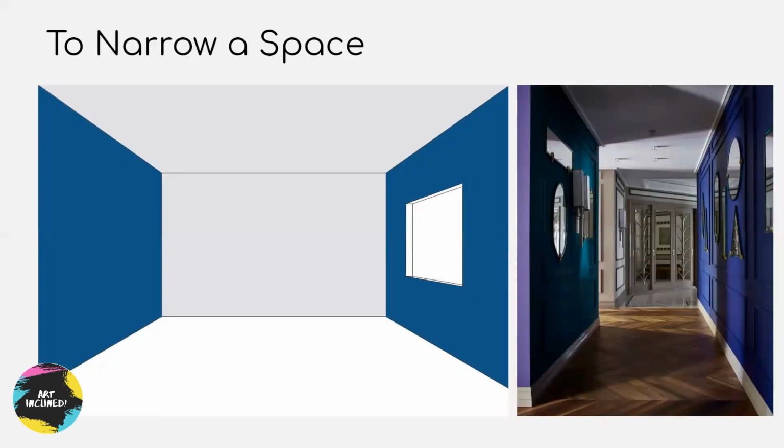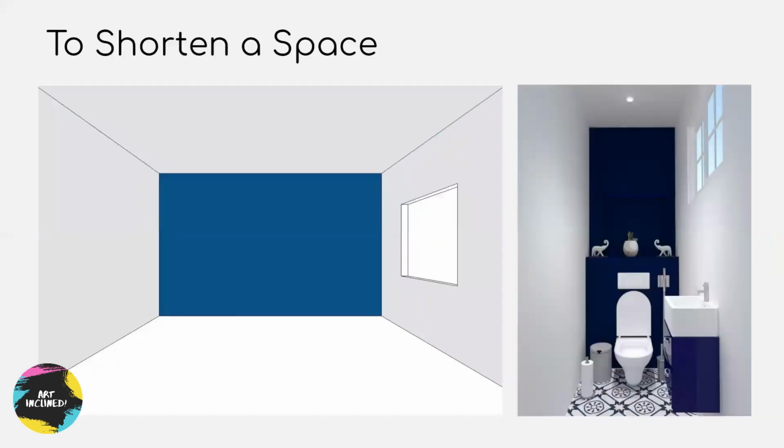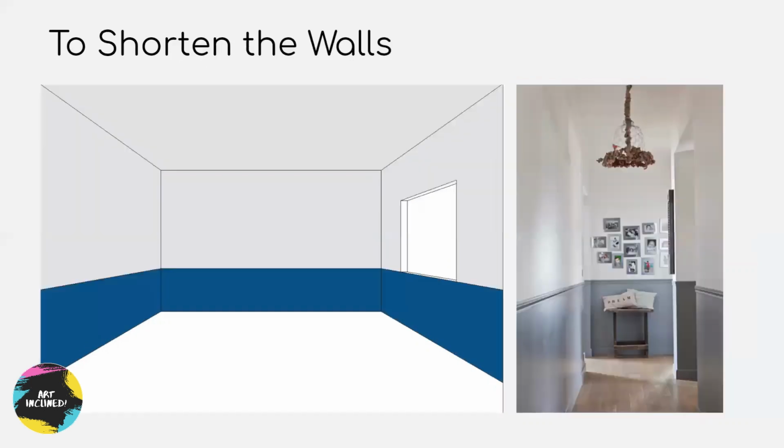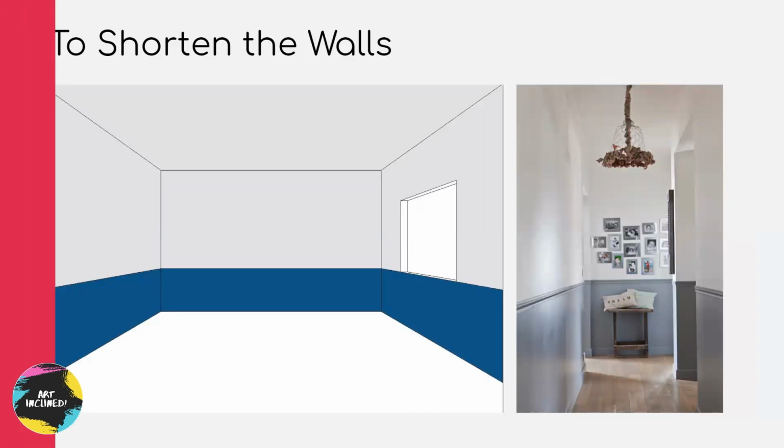So opposite to the one we saw previously, here you keep the front wall and ceiling in white or lighter colors and make the left and right walls in darker colors, shortening the space. If the spaces are too long, you put a stop to it by applying a darker color on the end wall. Highlighting a wall. So to highlight a wall, using a lighter tint on it helps draw one's attention to it as it is the only face reflecting light. Shortening the walls. So applying a darker shade at the bottom of walls makes them appear stunted.